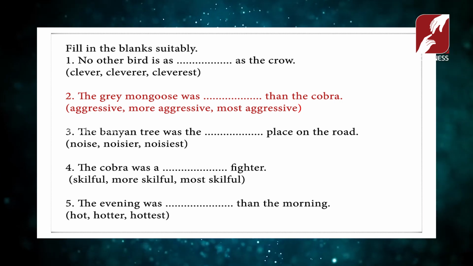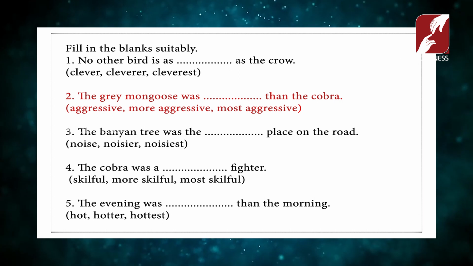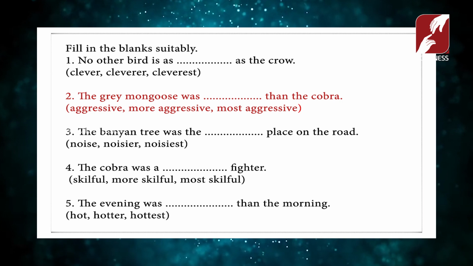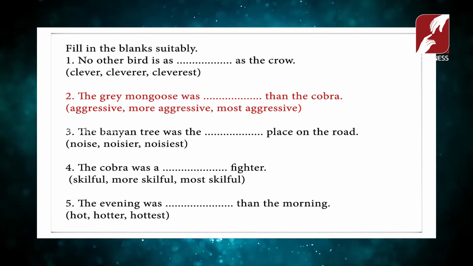So, what will be the answer? The grey mongoose was more aggressive than the cobra. And see the third one.